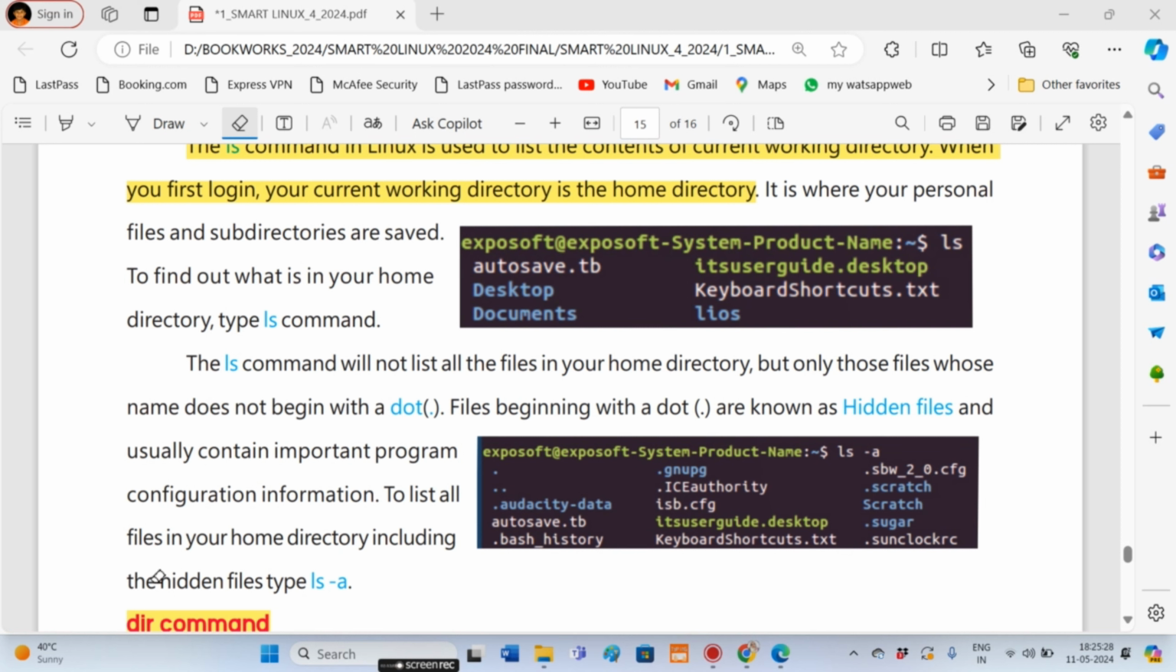To list all files in your home directory, including the hidden files, type ls -a. If you want to list all files, both those with a dot and those without, you can use the command ls -a.